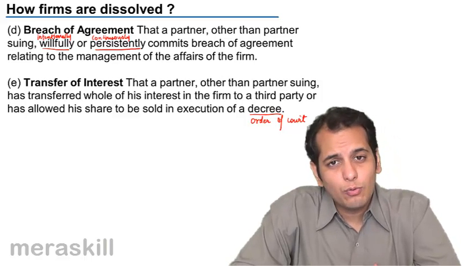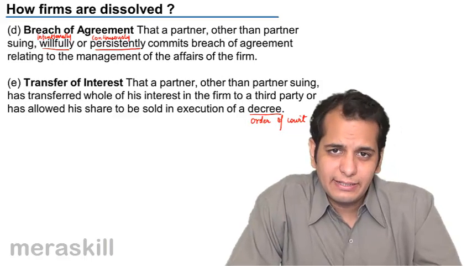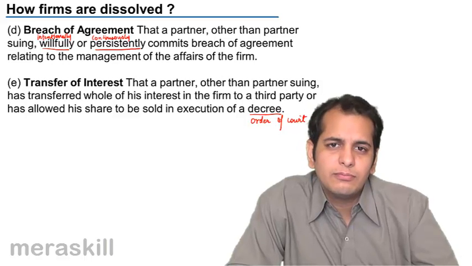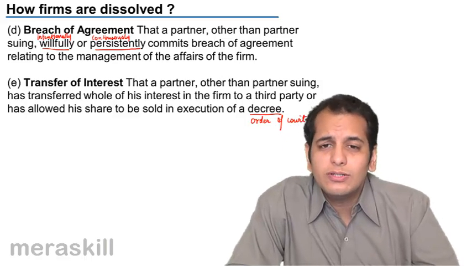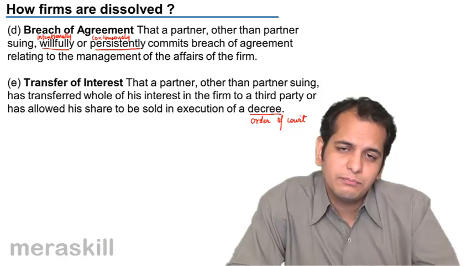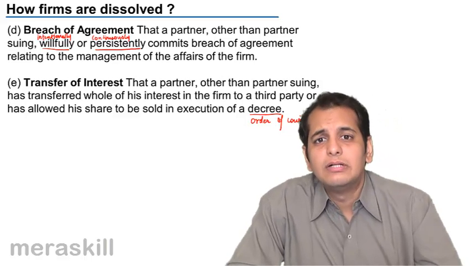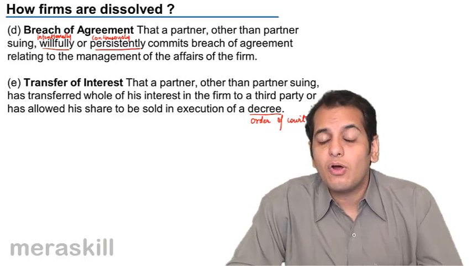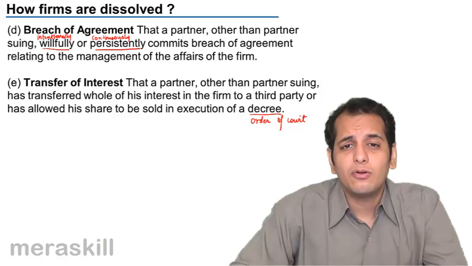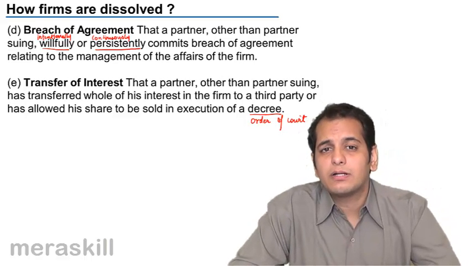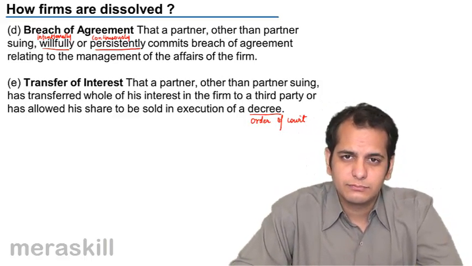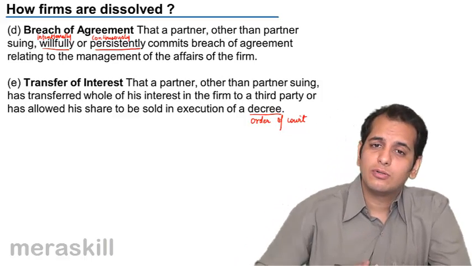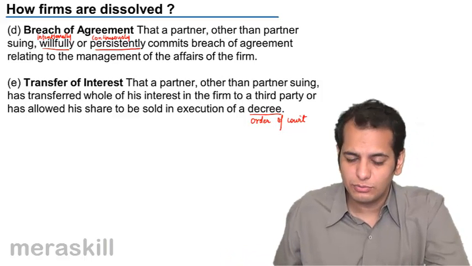See, actually the court also does not have the right to sell his share in the firm. But if he has allowed the court to sell his share in the firm, and as per court order he has sold his share in the firm, then the firm will have to be dissolved because, as I said, the existing partners may not be okay with the new partner coming in, may not be okay with the share of this partner going to some other person. So the firm may be dissolved. The court may find it a valid ground to dissolve the firm.